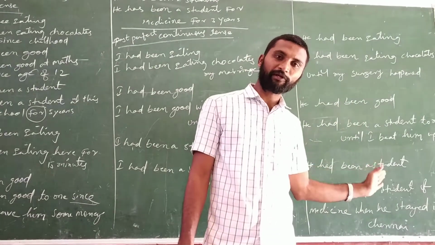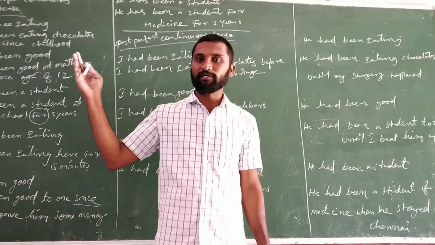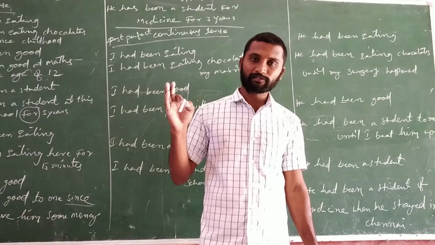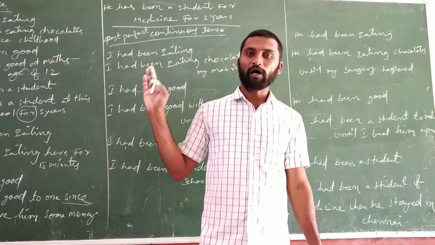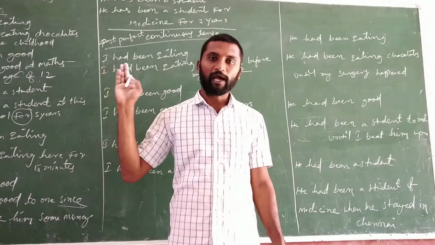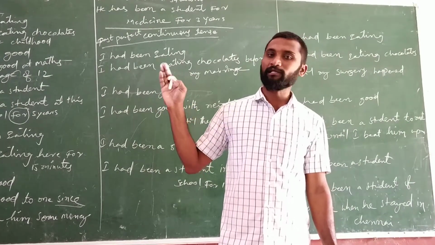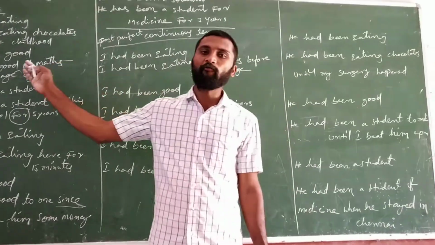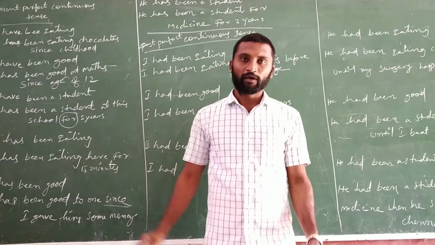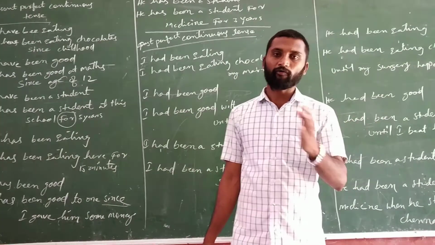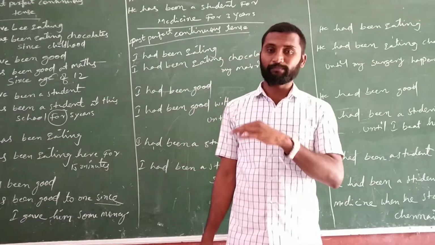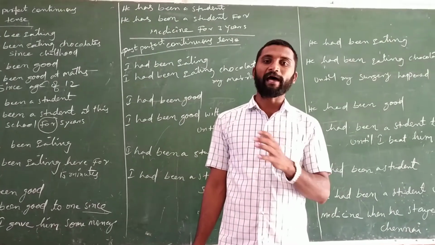If you see the structure of the present perfect continuous tense: subject plus have/has plus been plus V4 plus object. For the past perfect continuous tense: subject plus had plus been plus V4 plus object. For the present perfect continuous tense, have and has forms: I have been, we have been, you have been, they have been; she has been, he has been, it has been.